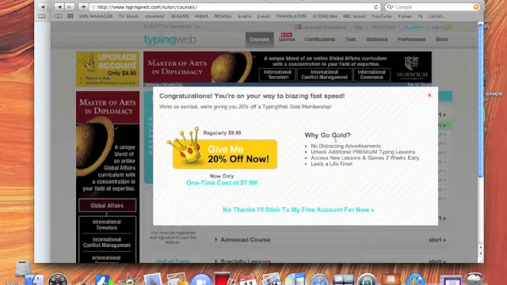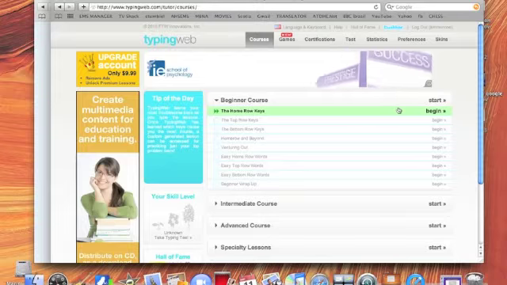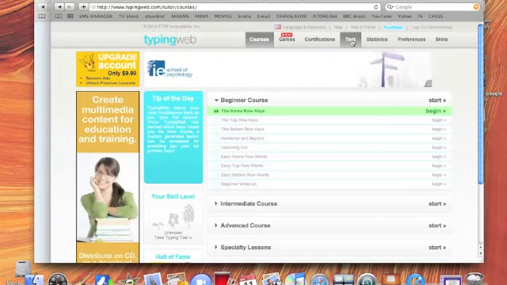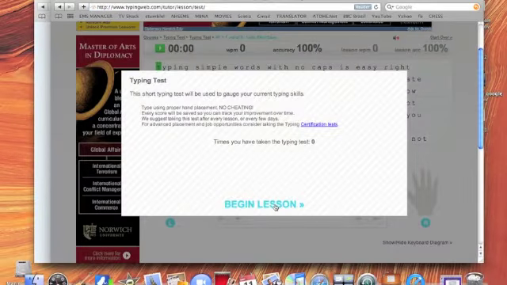Using to fast speed, we're going to be sticking to the free account. Then the first thing you're going to do is you're going to take your typing test.